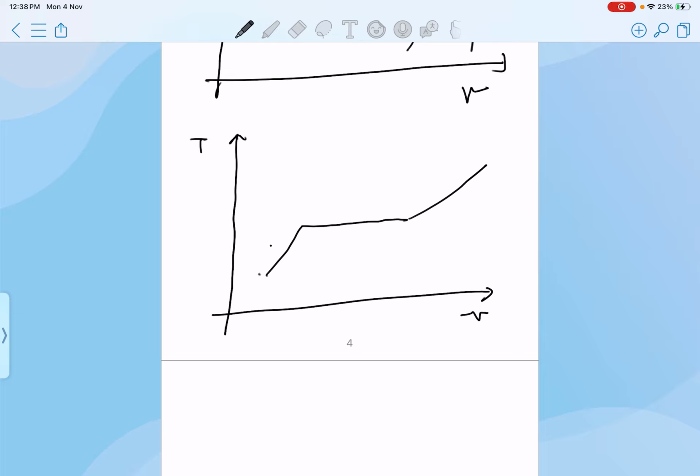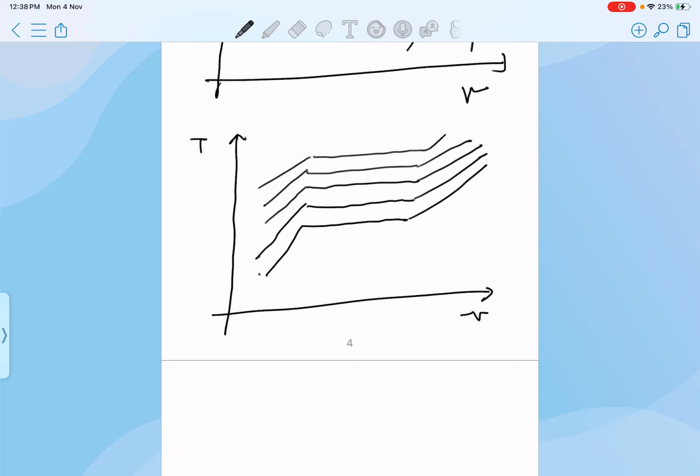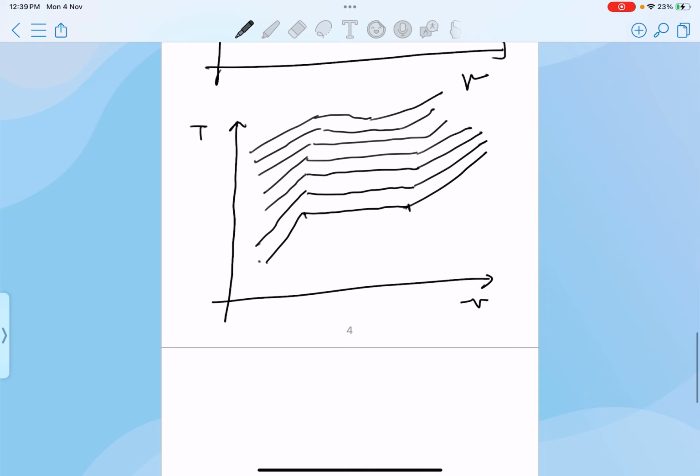Let's say I'm using 2 atmosphere, so I'm going to have a line that looks something like this, and then I'm going to repeat it again, but this time I'm going to use 3 atmosphere. So until a certain point at which I can no longer see the saturated liquid vapor lines over here.